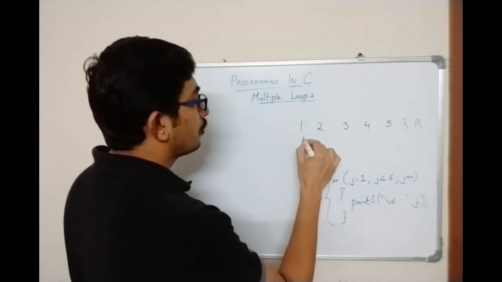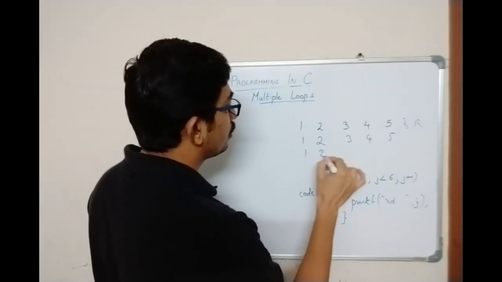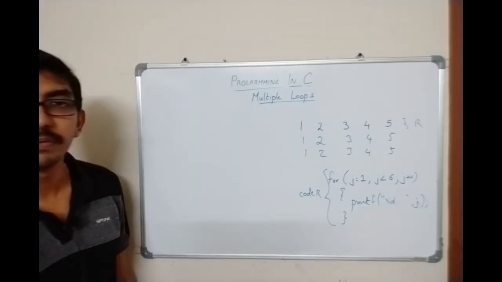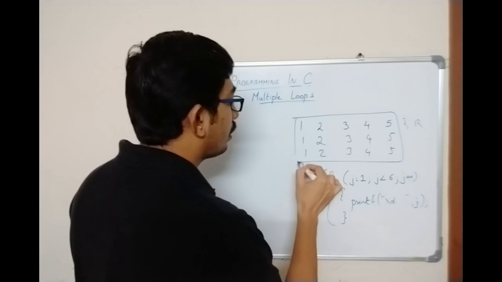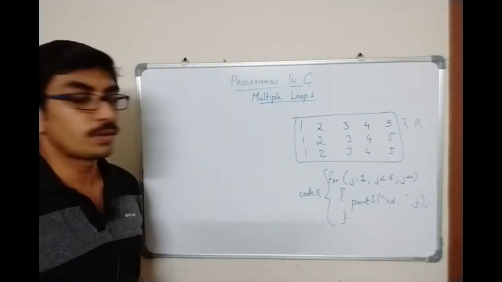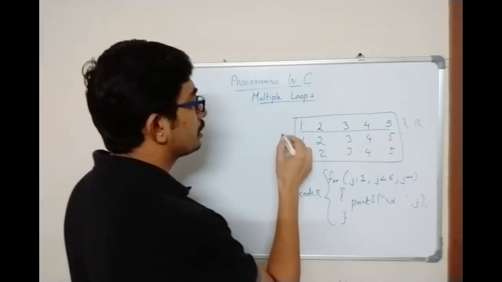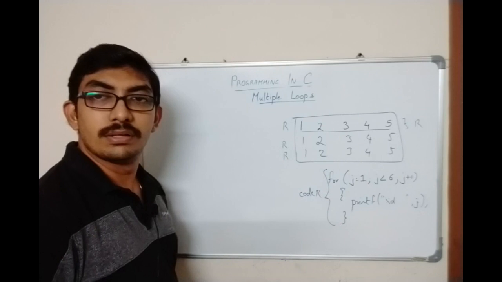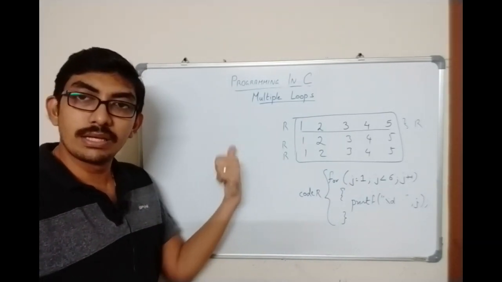Suppose my desired result is 1, 2, 3, 4, 5, then 1, 2, 3, 4, 5, and then 1, 2, 3, 4, 5. Okay, so we have considered this as R, which means our desired output is R, R, R. I have to display 3 R's in different lines.